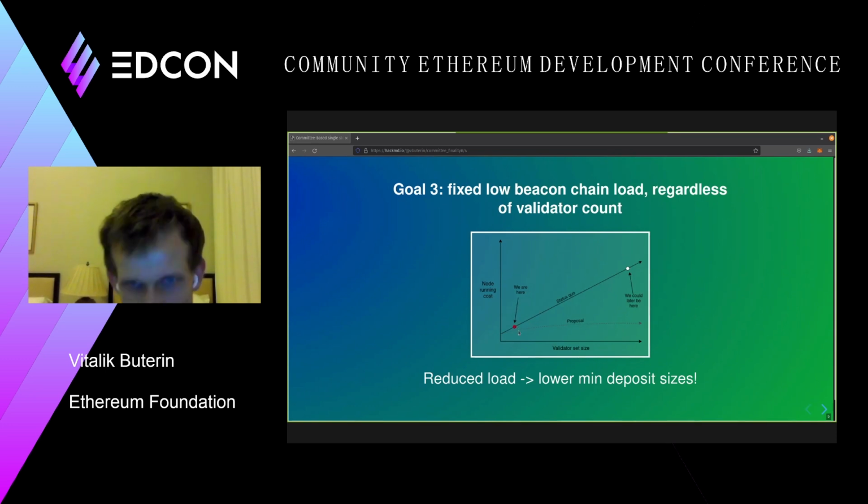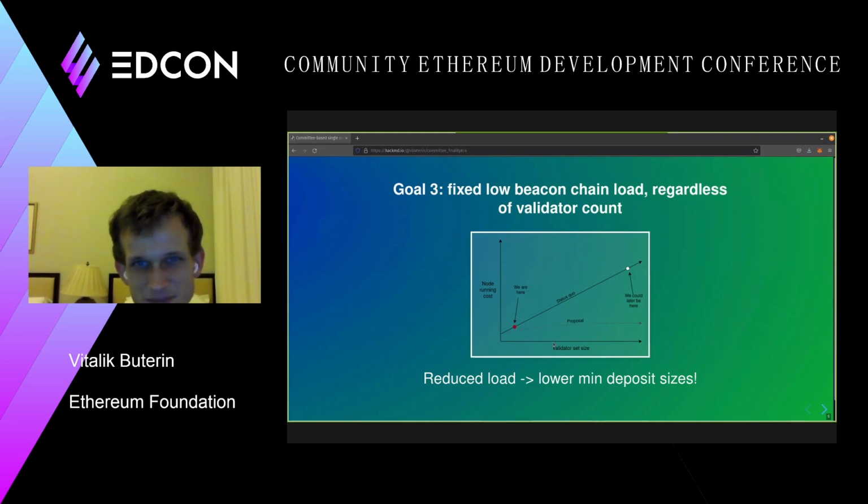But then in the future, like what if there's 40 million ETH staking? The cost of running a node could end up being much higher, right? So the cost of running a node could easily end up being up over here. And the problem is that node operators have to buy hardware and design their setups with the assumption that they have to survive not just this case, but they have to also survive this case. So node running cost is high. Node running cost depends on the validator set size.